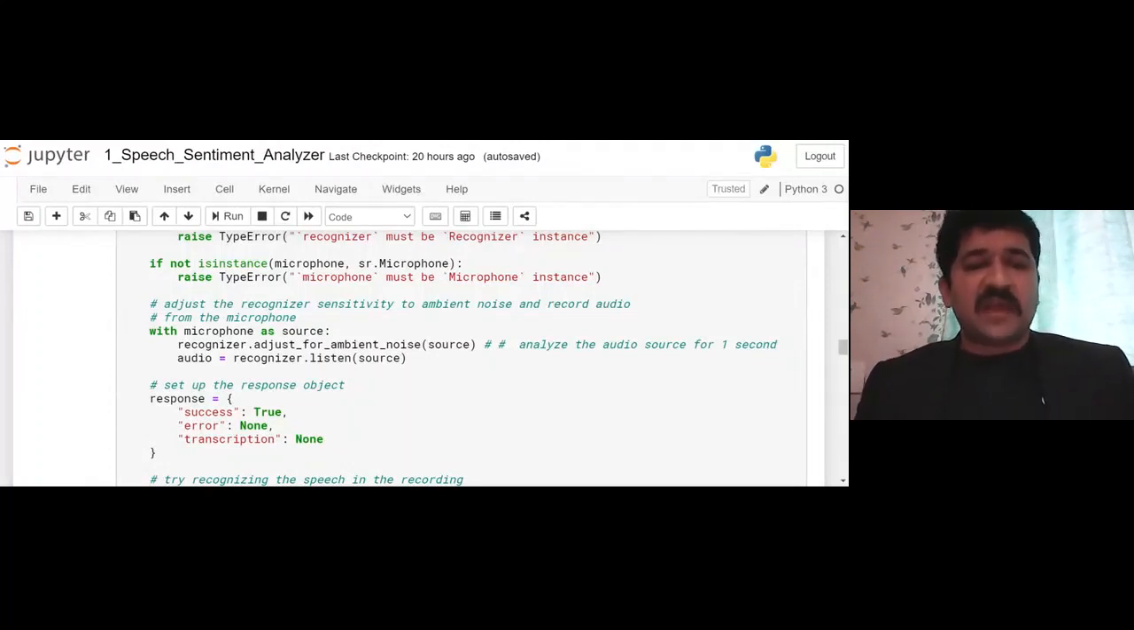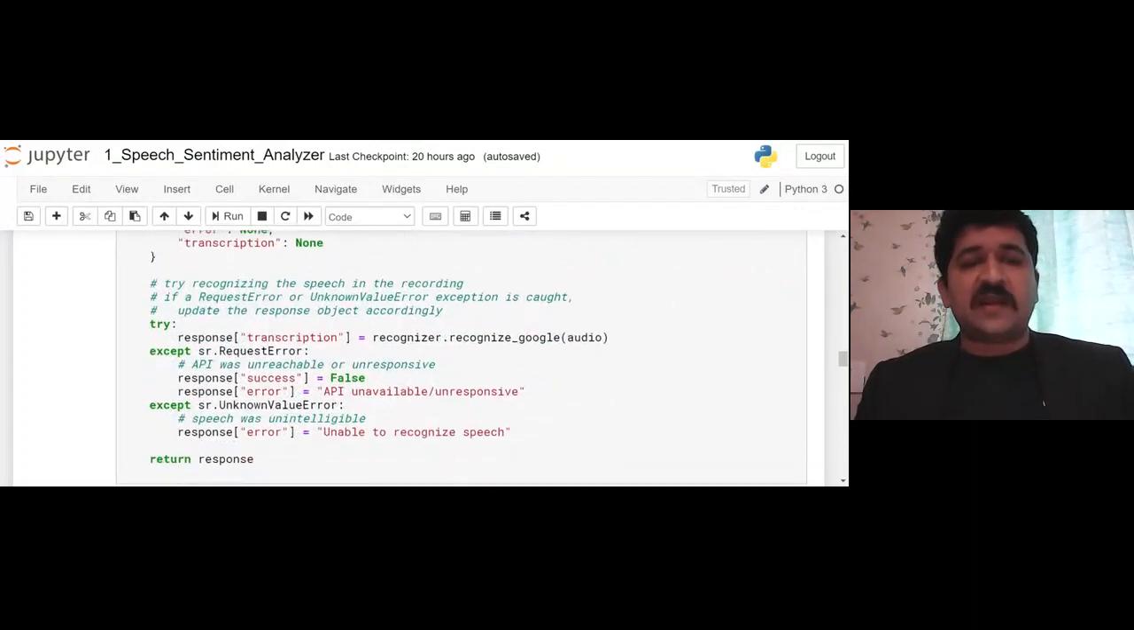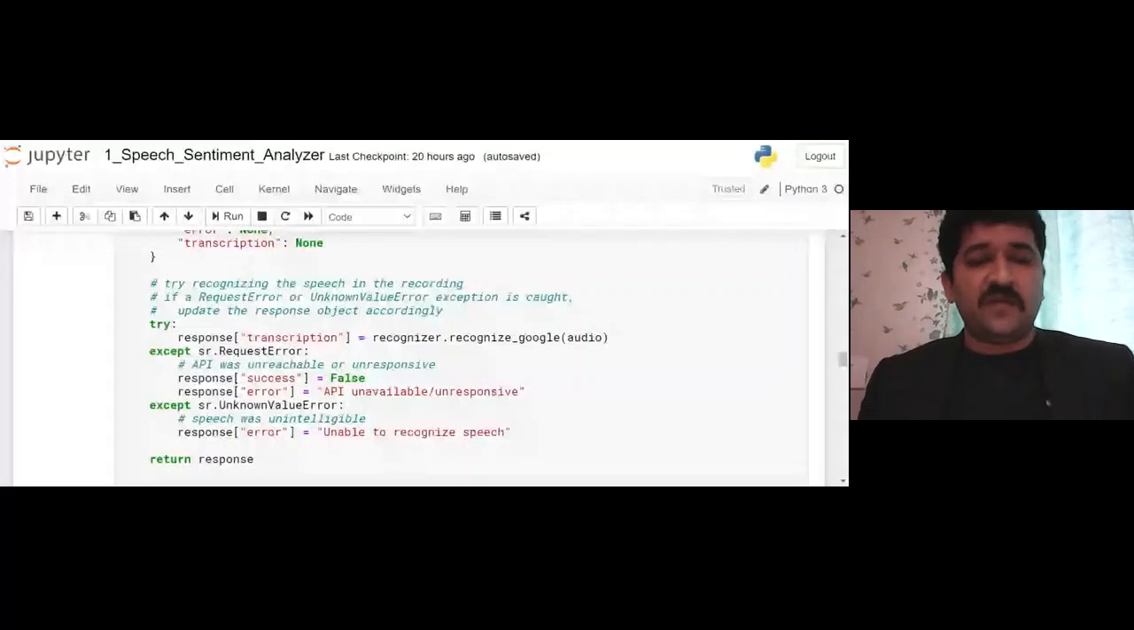And once I capture, we will set one response which has success, error, and transcription, which by default will have None, None, and True values. Considering I got that sentence and I got its conversion also, both things, I have added a response in that. Now, try recognizing the speech in the recording. If a request error or unknown value error exception is caught, update the response object accordingly. That is the way we are going to work.